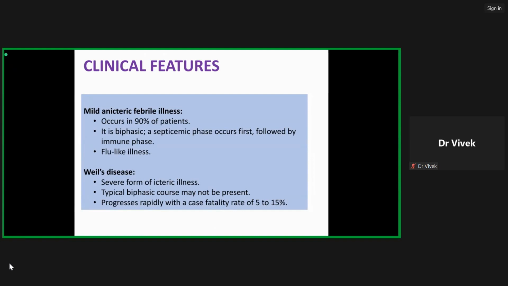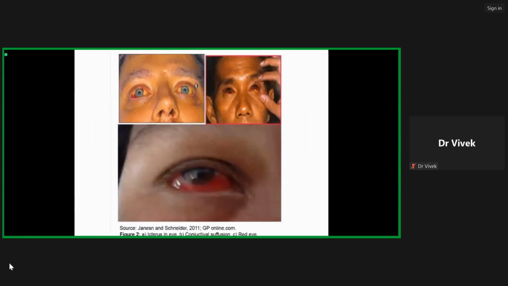Weil's disease is actually a triad of hepatic failure, which presents as jaundice, renal failure, and third, hemorrhagic manifestations. These hemorrhagic manifestations can occur in the form of pulmonary hemorrhage, gastrointestinal hemorrhage, or conjunctival hemorrhage. Thus, Weil's disease progresses rapidly, with a case fatality rate of 5 to 15%. In this image, we can see a patient with severe leptospirosis who has developed icterus and conjunctival hemorrhage.